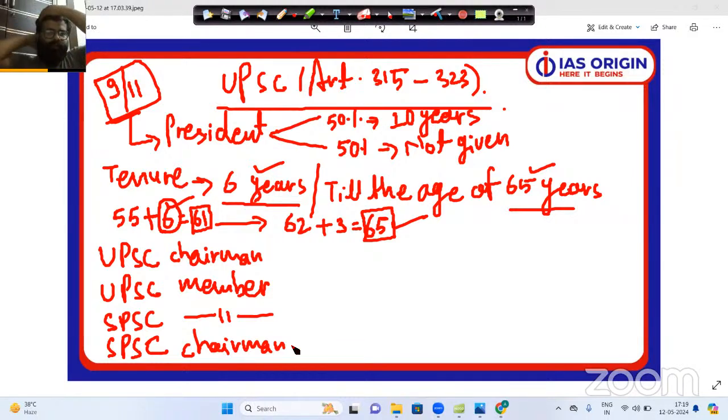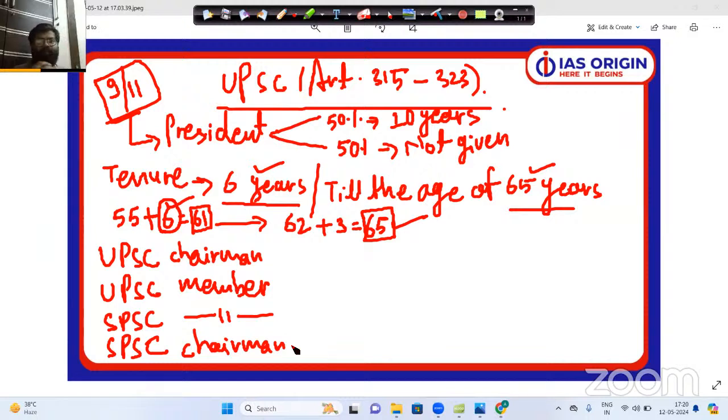Number two, if you were the UPSC member, then you obviously cannot be appointed as the state PSC member, because state PSC member is basically a lower post compared to the UPSC member. And after retirement, the appointment cannot be done in a demotion level post. It can only be done in a promotion level post. That's why if you get retired from the post of UPSC member, either you can be appointed as the UPSC chairman or you can be appointed as the state PSC chairman.